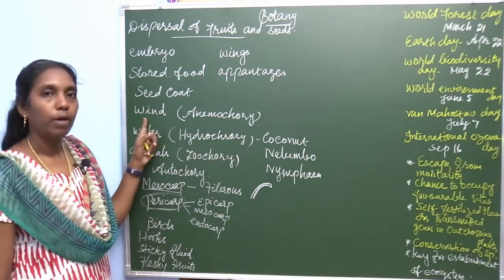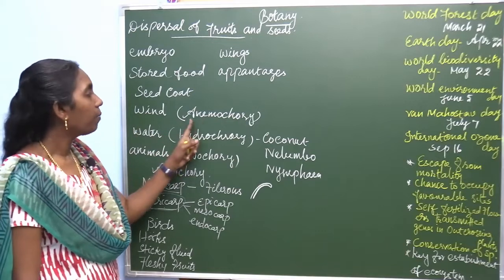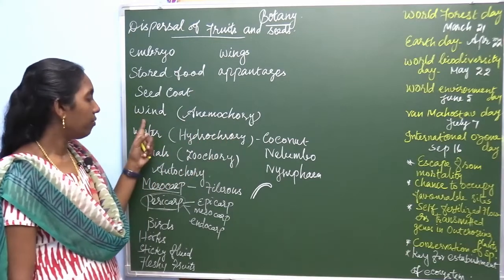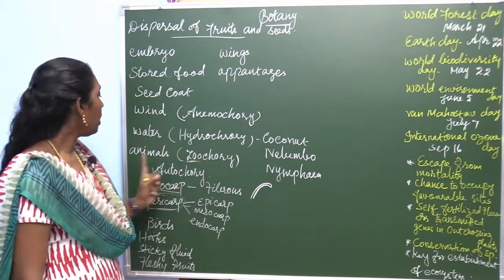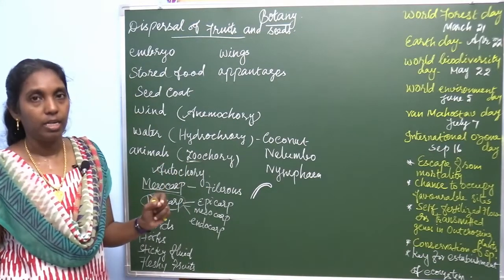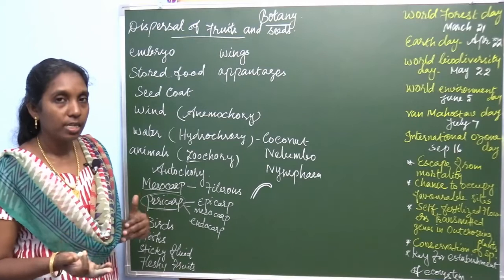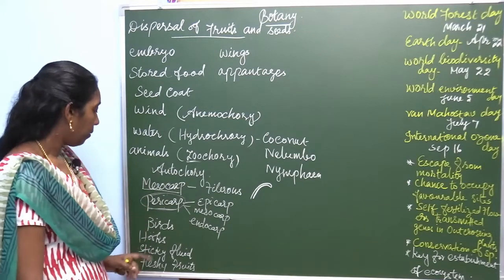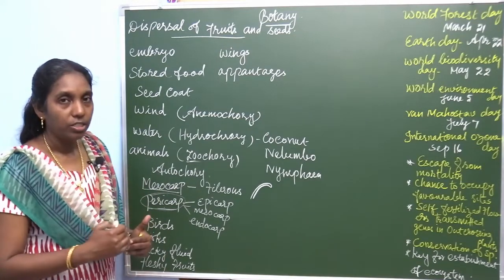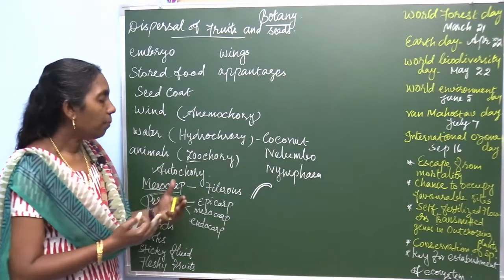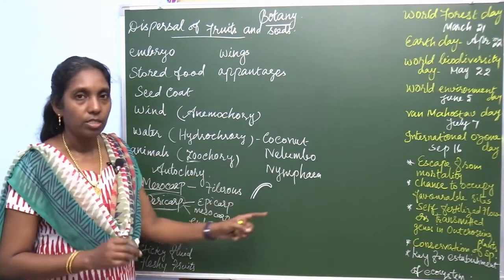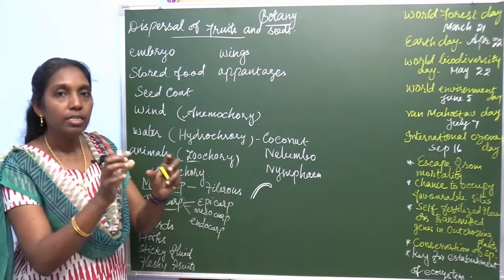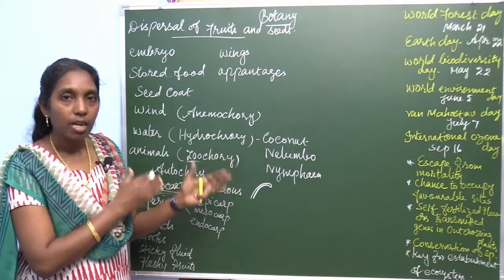Anemochory is dispersal by means of wind. You should not confuse that. Anemochory is by means of wind. Zoochory, like zoology, you remember, is by means of animals. Dispersal of fruits and seeds by means of animals. So these are the adaptations. The zoochory plants possess hooks, the hook-like structures, which adhere to the body of animals.